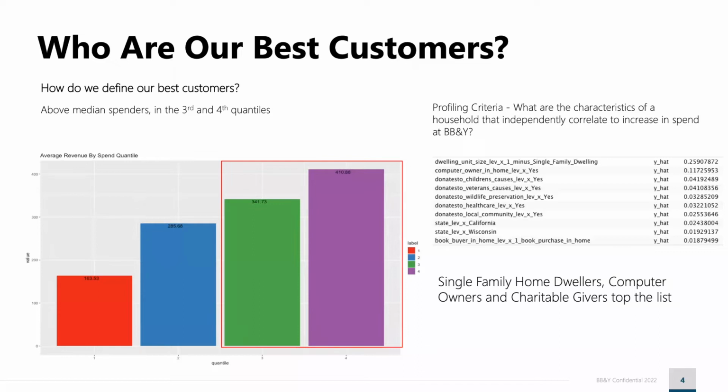We also identified from our data set certain features that independently correlate with an increased amount of spend from a household, and those are shown on the right. With both of these in mind, our goal was to understand the behavior of households that fall under these quartiles in the context of these characteristics to devise an appropriate profile.